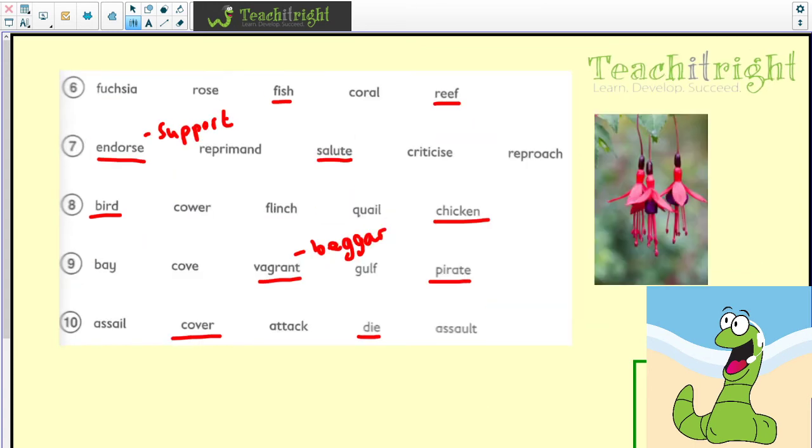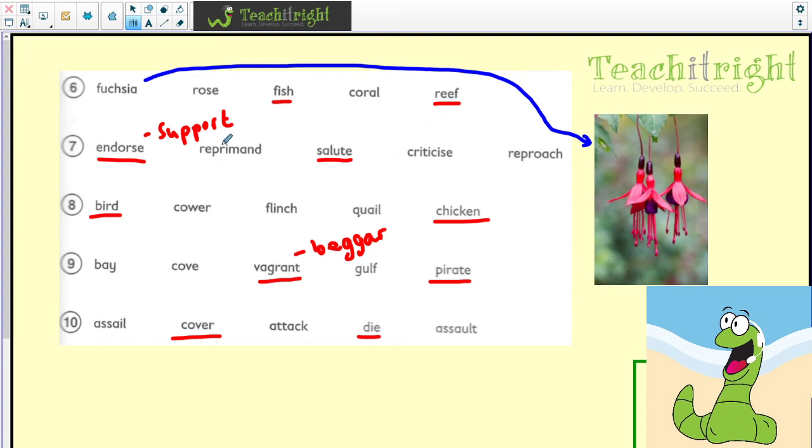Fuchsia, rose, fish, coral and reef. A fuchsia and a rose and a coral, they're all classified as shades of pink. So if I just show you here as well, this is a fuchsia plant here, and as you can see the fuchsia is a pink colour. So that means that the odd two out were fish and reef.